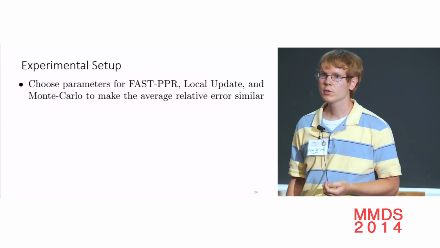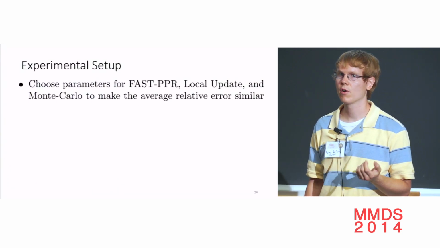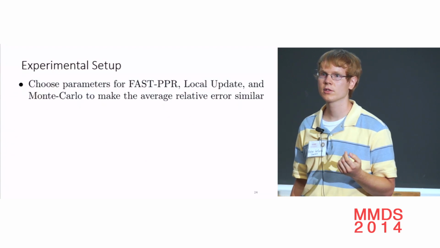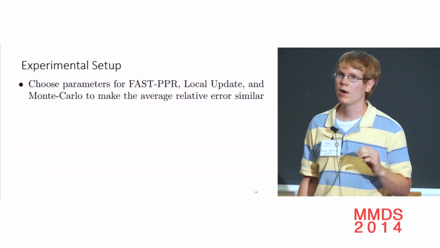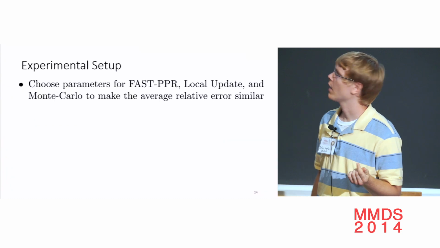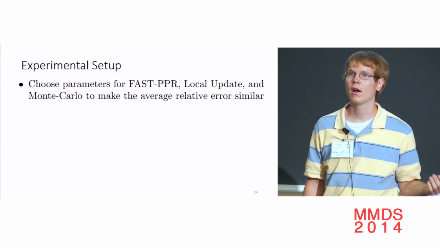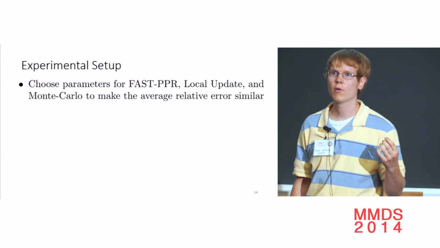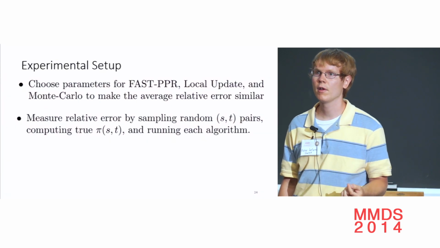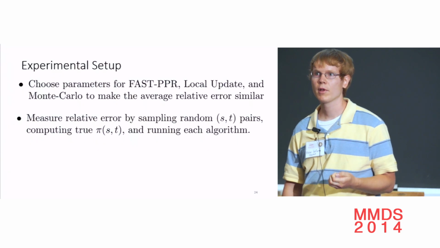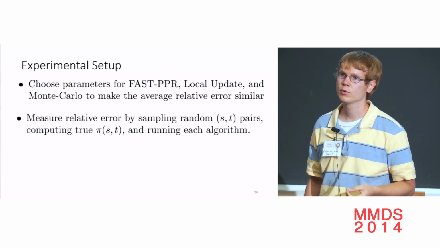And now, each of these algorithms has some parameters that change the accuracy. Like for Monte-Carlo, we could run more walks and get more accuracy at the cost of higher runtime, or run fewer walks and get less accuracy, but less runtime. And we choose parameters such that the relative error across the algorithms is pretty similar. I'll show that in the next slide. We choose fixed parameters so that the accuracy is comparable, and then we can fairly compare the runtime. And we measure the empirical relative error for each of these algorithms by sampling random sources and targets, computing the true PPR to a high accuracy, and then running the 3 algorithms to measure the accuracy.